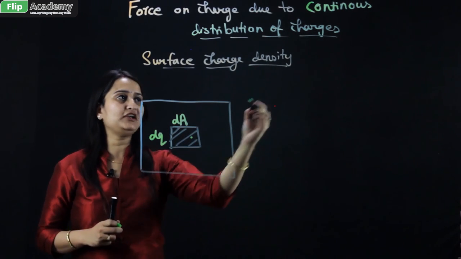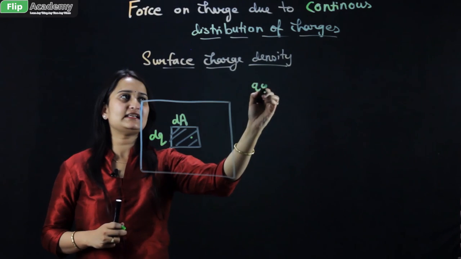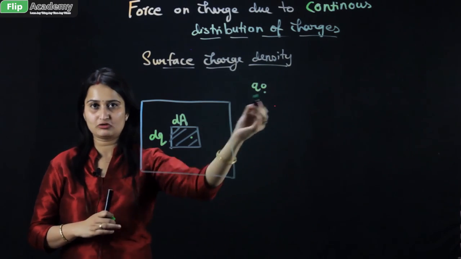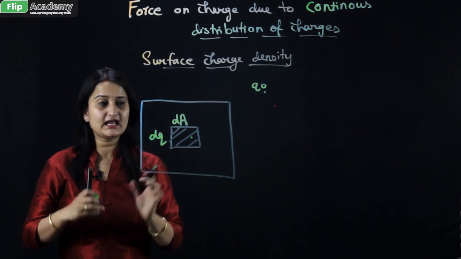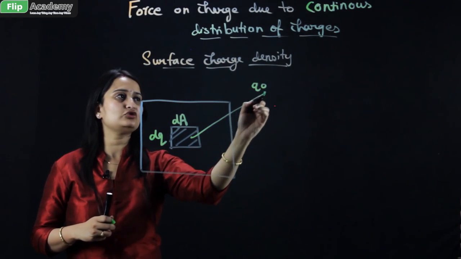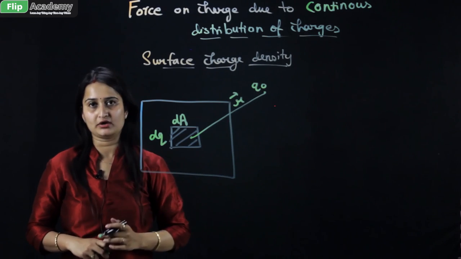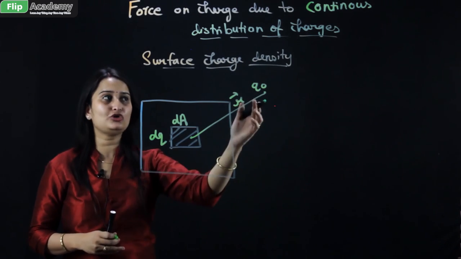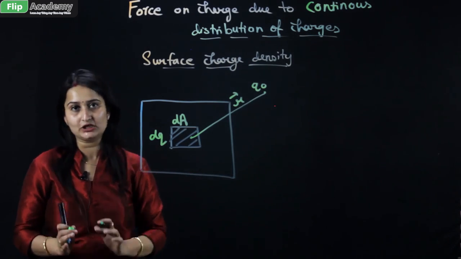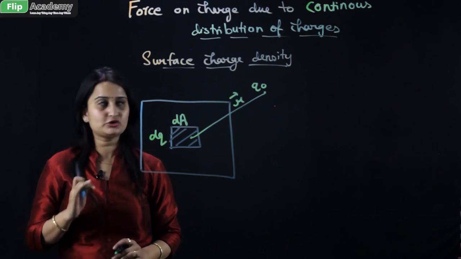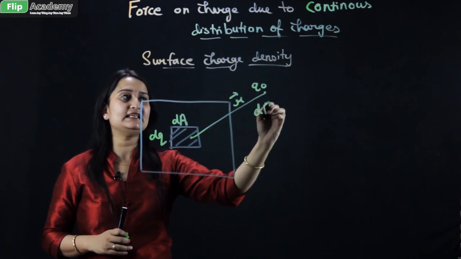Now there is a point charge, let's say q naught. This charge is placed at some distance from this smaller section of the surface, and the distance between these two charges is r. That is the distance between dq and q naught. Now you have to find the force on q naught which is exerted by dq. As dq is a smaller charge, the force exerted is dF.